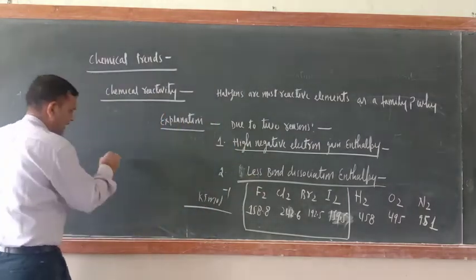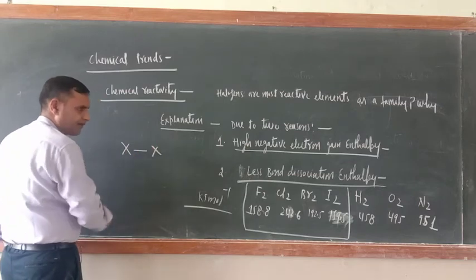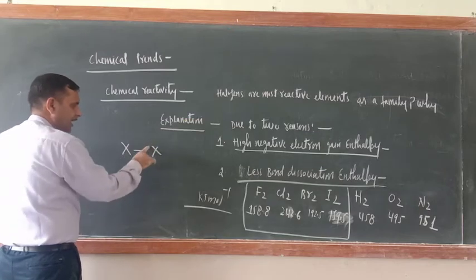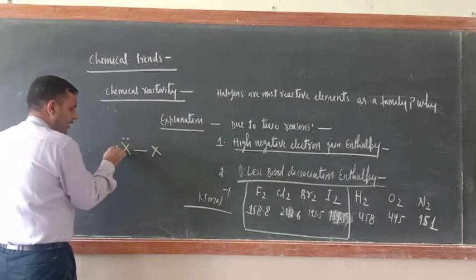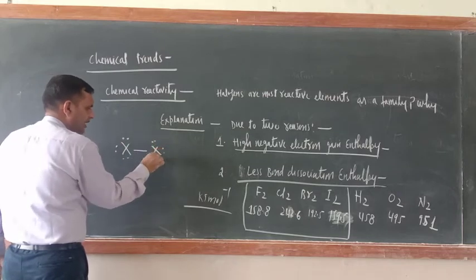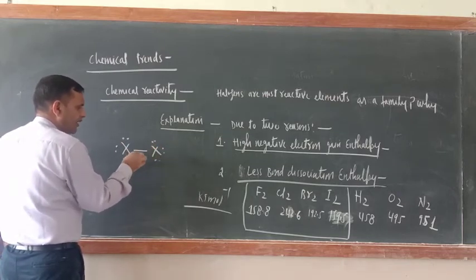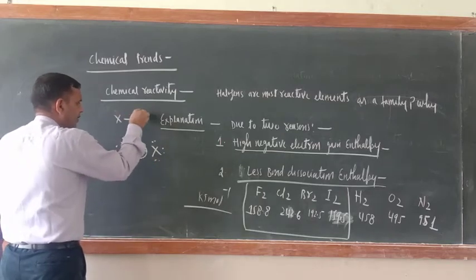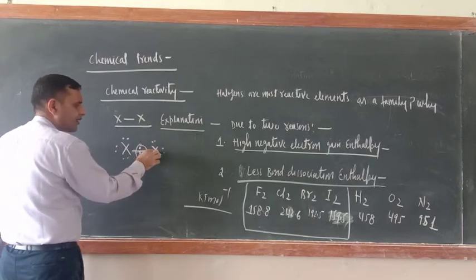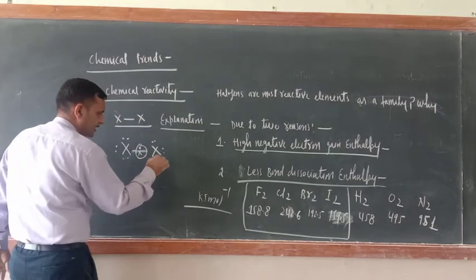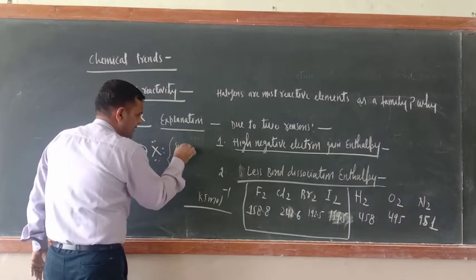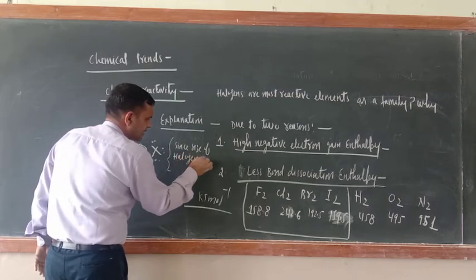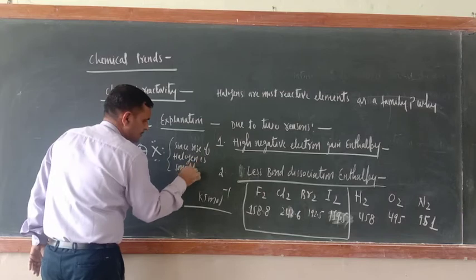Take one particular halogen, X and X. As compared to hydrogen, oxygen and nitrogen, halogen size is small, and around each halogen there are 3 lone pairs. In the X–X bond there is the bond pair, that is why we write X single bond X. Since the size of the halogen is small,